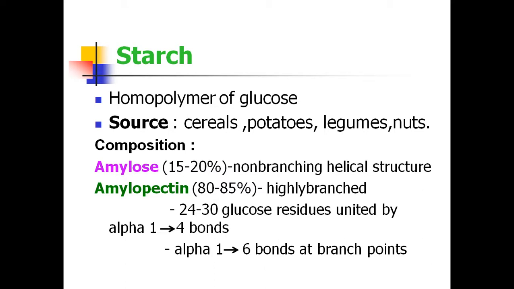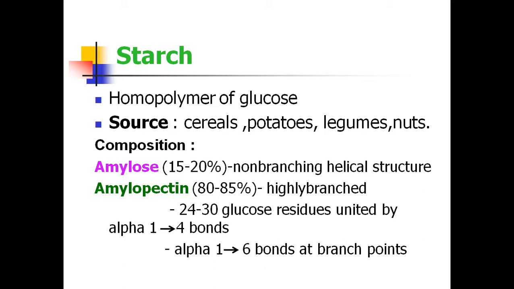Amylose has a non-branching, helical structure, whereas amylopectin is highly branched and consists of 24 to 30 glucose residues united by alpha-1,4 glycosidic bonds, with alpha-1,6 glycosidic bonds at the branch points. Amylose is water soluble, whereas amylopectin is water insoluble.